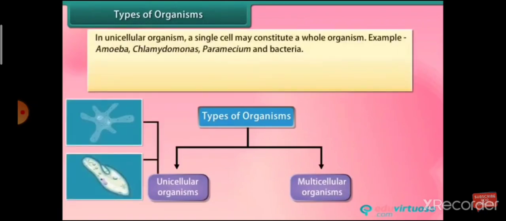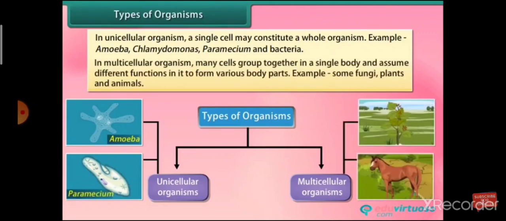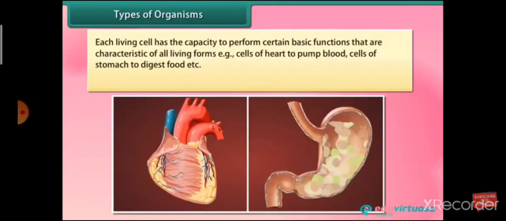Types of organisms: unicellular organisms and multicellular organisms. In unicellular organism, a single cell may constitute a whole organism. For example, amoeba, chlamydomonas, paramecium and bacteria. In multicellular organisms, many cells group together in a single body and assume different functions in it to form various body parts. Example, some fungi, plants and animals.